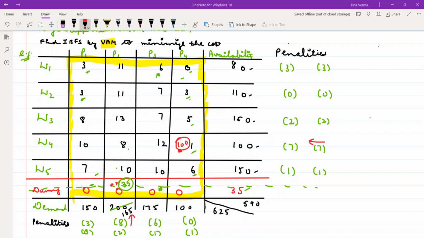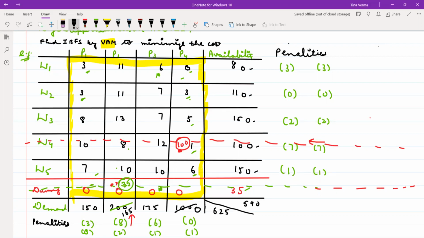If you cut the row, the concerned penalties over here will not change. But if you cut the column, all the penalties will change. So I am cutting the row. Right? So this is cut from this. So here 100 you have cut, 100 minus 100 here will be 0. Is it clear? Yes or no?